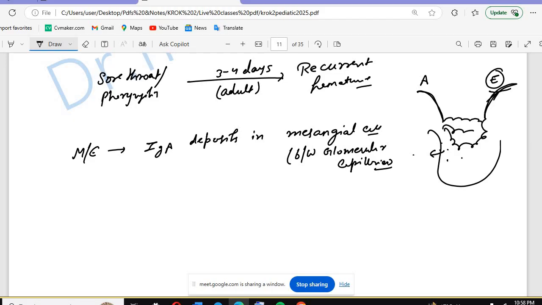Also remember, there is a complication that we are going to see here: it can progress to RPGN, rapidly progressive glomerulonephritis.